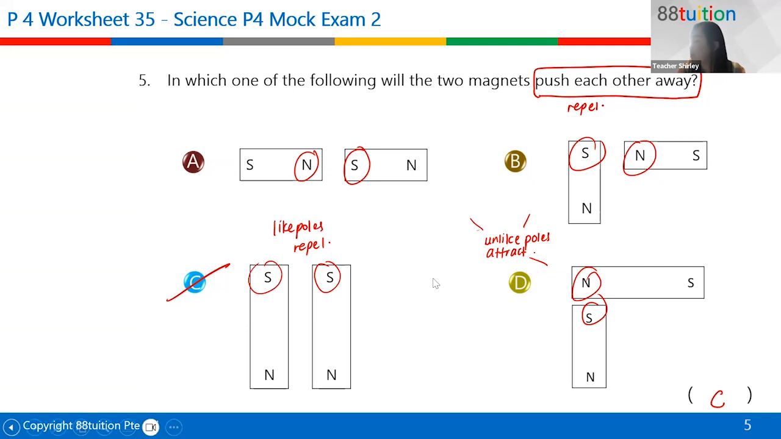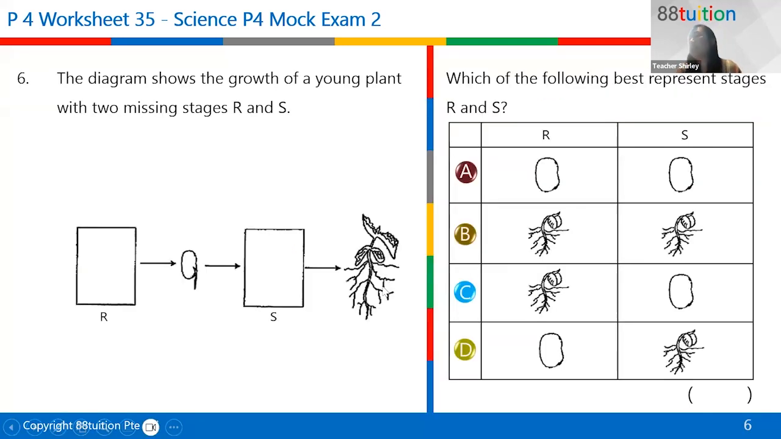Okay, done. Okay, the next one, the diagram shows the growth of a young plant with two missing stages R and S. So which of the following best represents R and S? This is a question on life cycle, particularly plant life cycle. Can we have Safia to answer this? Safia, you volunteered, right? D.